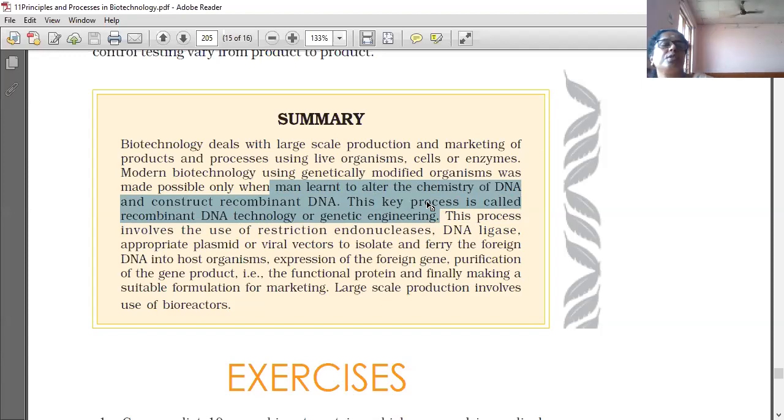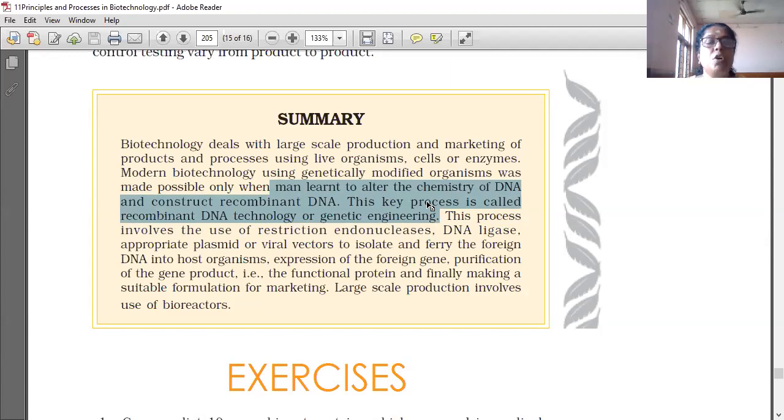This key process is called recombinant DNA technology or genetic engineering.